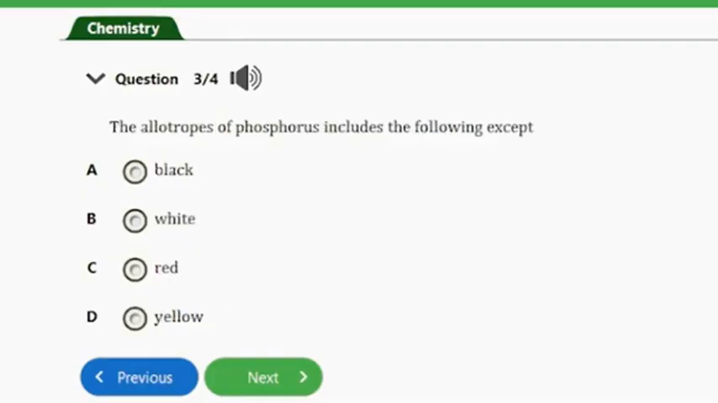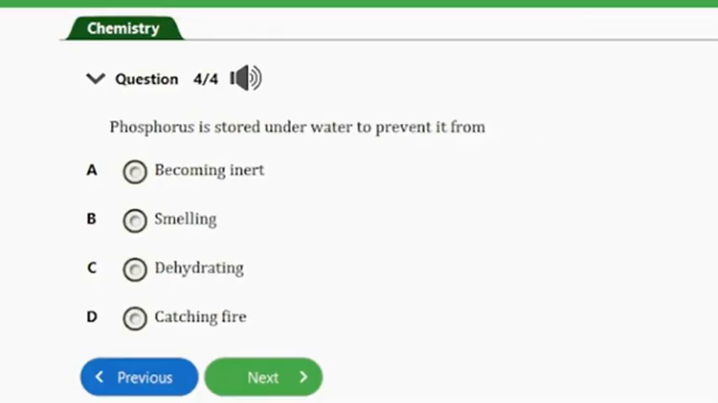Question number 3. It says the allotropes of phosphorus include the following except A. Black, B. White, C. Red, D. Yellow. The answer to this question is option D, that's yellow. Yellow phosphorus is not an allotrope of phosphorus. Therefore, the correct answer here is option D, which is yellow. We have white, we have red, we have black allotropes of phosphorus, but not yellow. So let's consider the next and the last question.